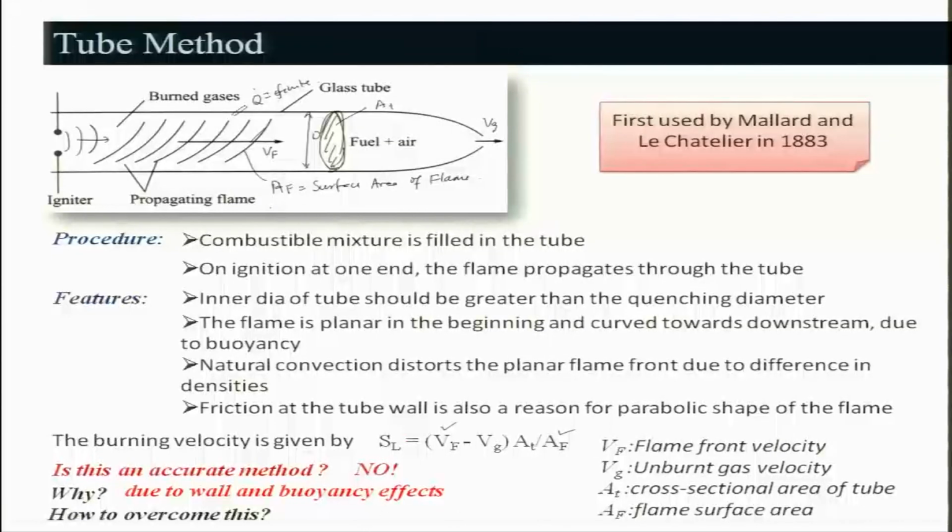How to overcome this problem? You can use a vertical tube instead, right. When you use the vertical tube, particularly the buoyancy effect will not disturb the flame. The flame can propagate upward and can propagate downwards, right. If the flame is propagating downward, then the buoyancy effect will be coming, and when you propagate upward you need not worry because hot gas is already there.